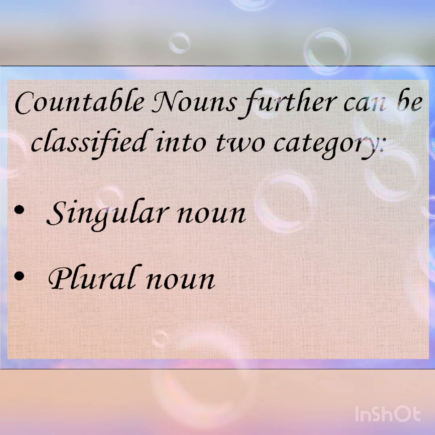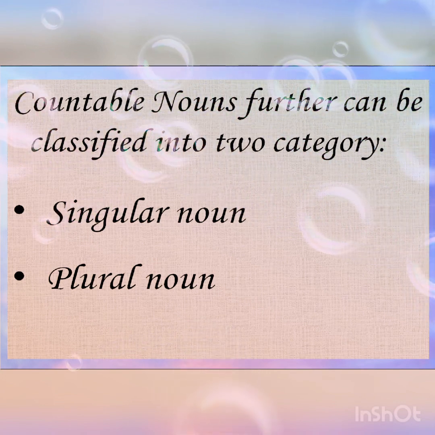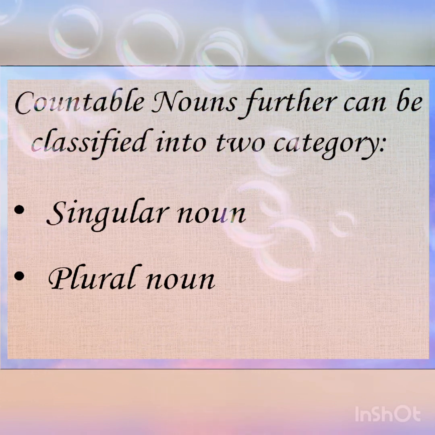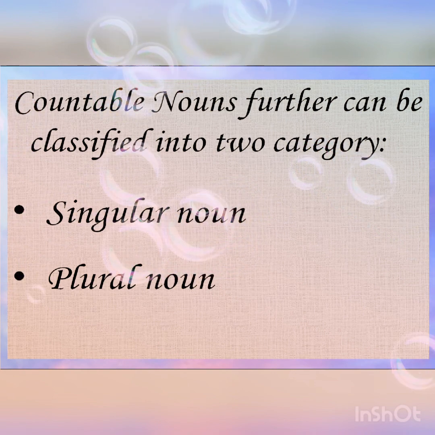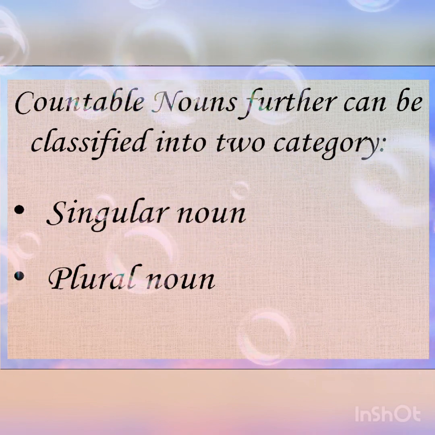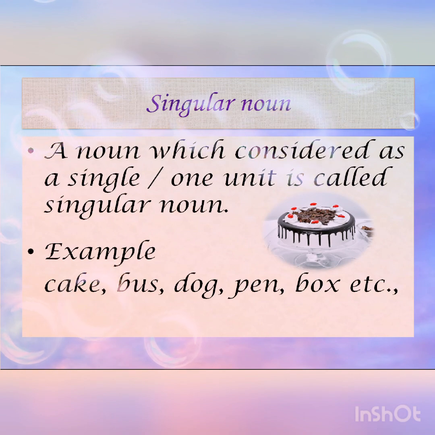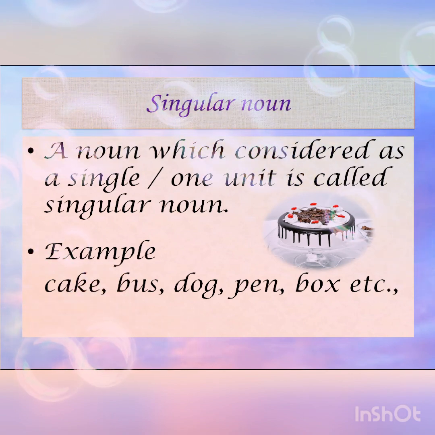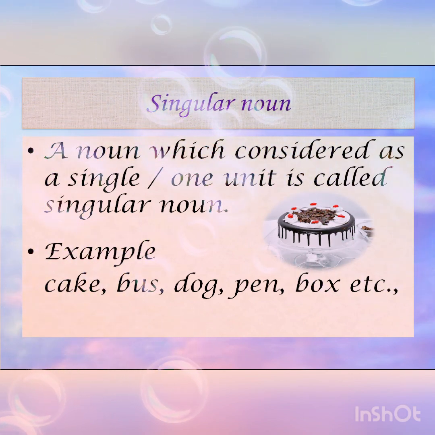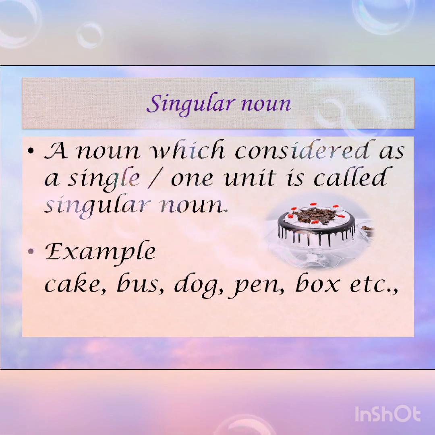Countable nouns can be further classified into two categories. First one, singular noun. Second, plural noun. Definition for singular noun: a noun which is considered as a single or one unit is called a singular noun.